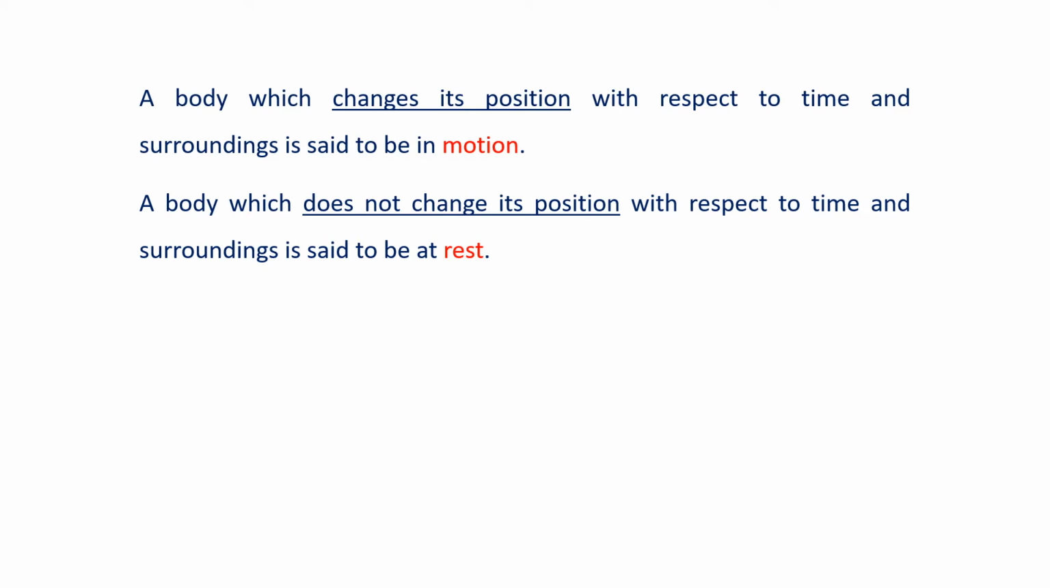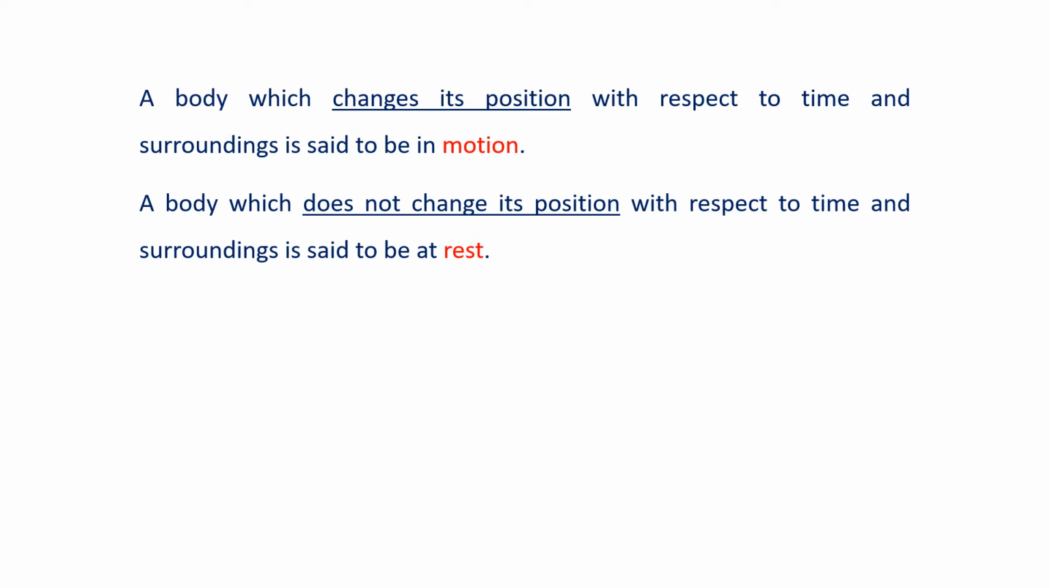So a body which does not change its position as time passes, with respect to its surroundings, is said to be at rest. If it changes its position, it is said to be in motion. If it does not change its position, it is said to be at rest. Now in this example, I have taken the door as the reference point and you are sitting in the room. If you are sitting in one place to see this whole video, then you can say you are at rest for that time, with respect to the surroundings.